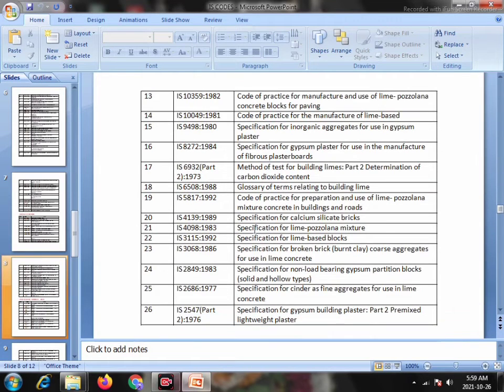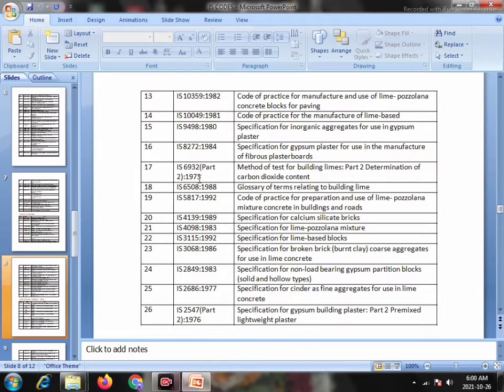13, IS 10359, 1982, Code of practice for manufacture and use of lime pozzolana concrete blocks for paving. 14, IS 10049, 1981, Code of practice for the manufacture of lime based blocks. 15, IS 9498, 1980, Specification for inorganic aggregates for use in gypsum plaster. 16, IS 8272, 1984, Specification for gypsum plaster for use in manufacture of fibrous plaster boards.